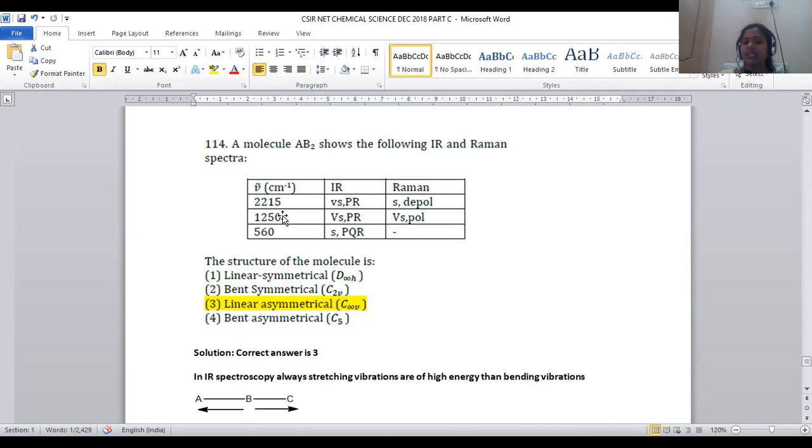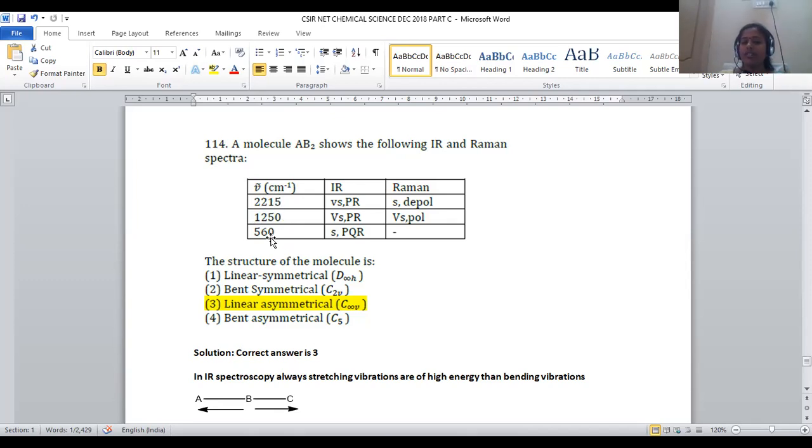How can we say so? Because the 2 stretchings are not identical in nature. If one bond is very close to the central atom, what happens? That stretching requires higher energy. If another bond is elongated in nature, in that case excitation requires lower energy. So an elongated bond requires lower energy, and a compressed bond requires higher energy of stretching.